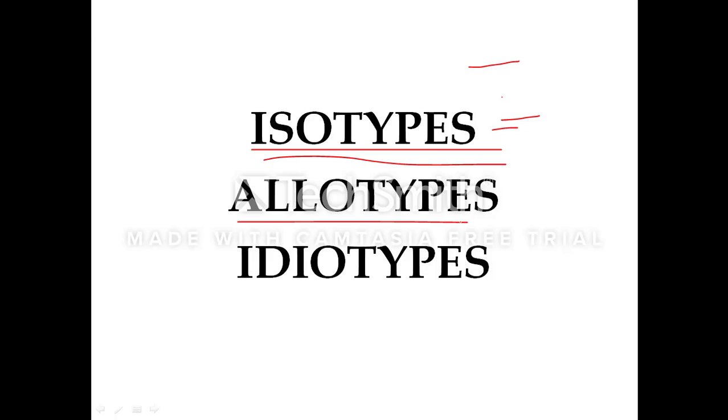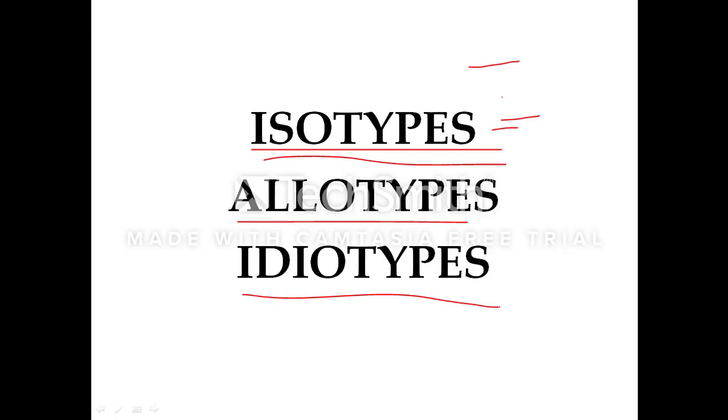So this type of antigenic determinants within the same class of the antibody are called the allotypes or the allotypic determinants. Next, very important is idiotypes, or these are referred to as idiotypic determinants.